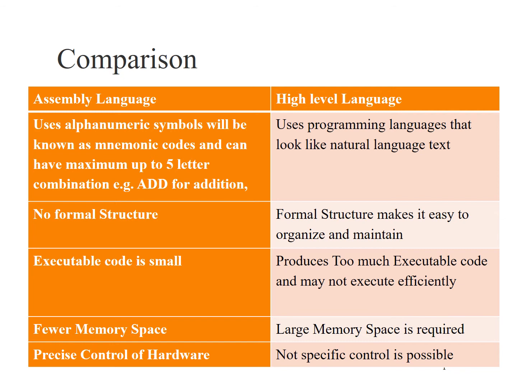Assembly language uses less memory space. High-level language uses large memory space. In assembly language, precise control of hardware is possible, but in case of high-level language, no specific control is possible.